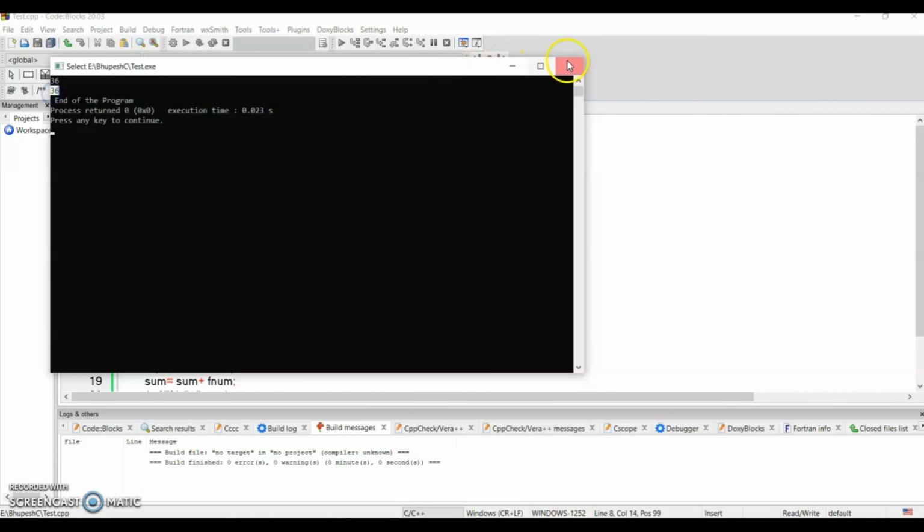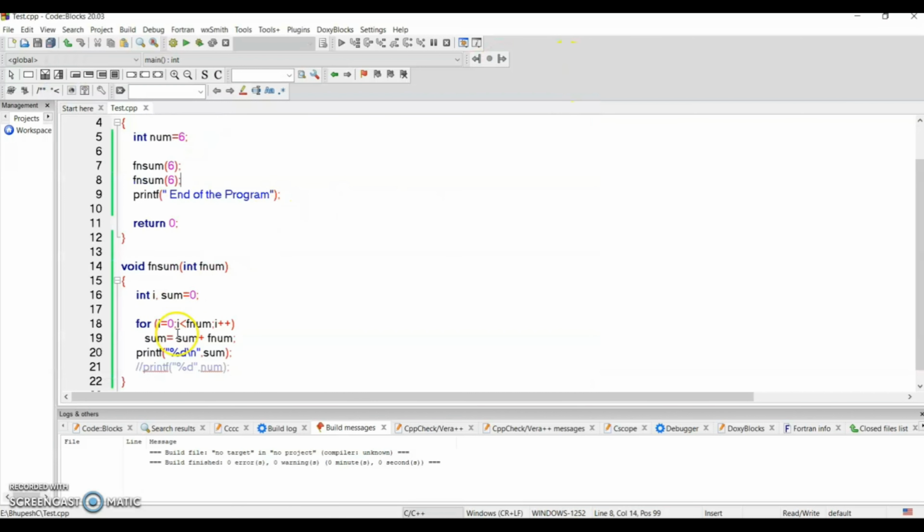Then why again 36? Because of the variable lifetime, that is, memory. Once this function is over, this i and sum, all these variables are removed. They will not be in memory. So next time, whenever I call this function again, i is declared and initialized, a memory location is given again, sum is equal to 0, the function is executed, and we get 36.